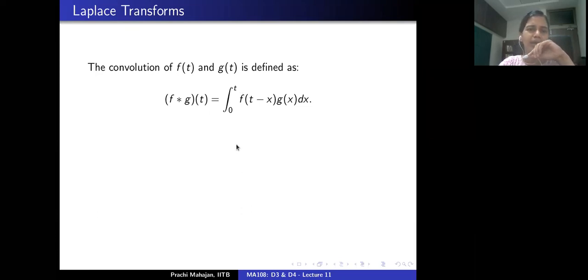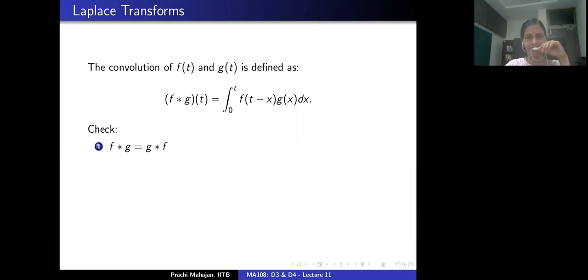So what if, instead of writing f first, I write g first? The nice part is that f convolved with g is the same as the convolution of g with f, right?